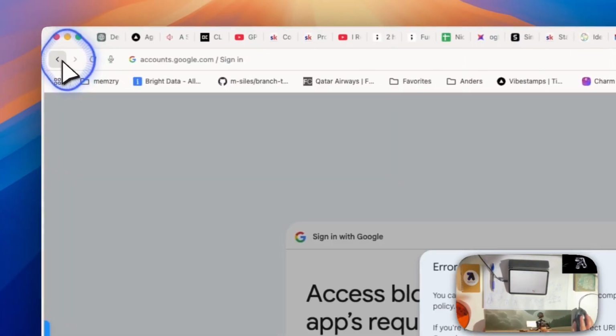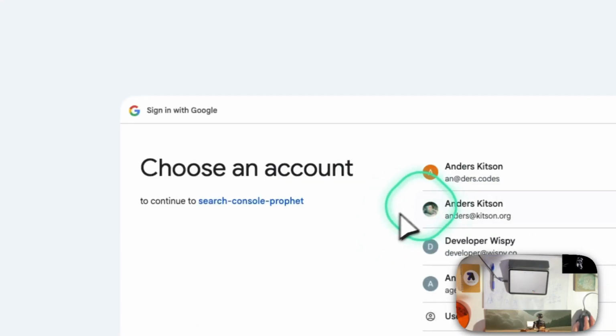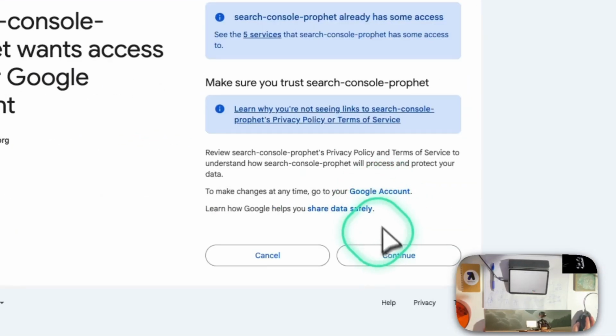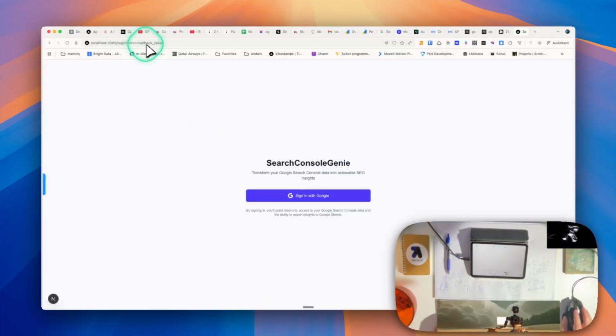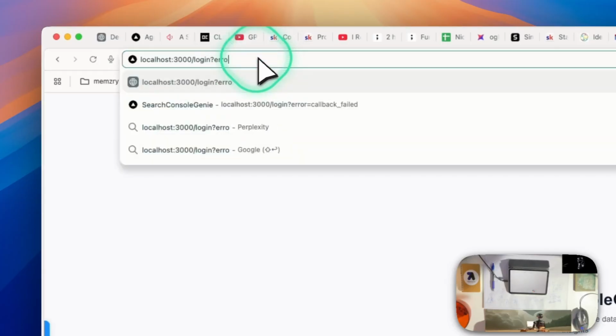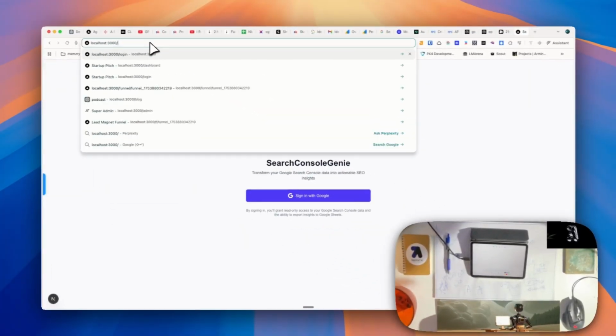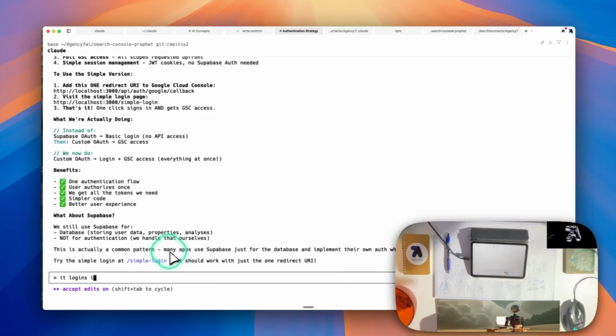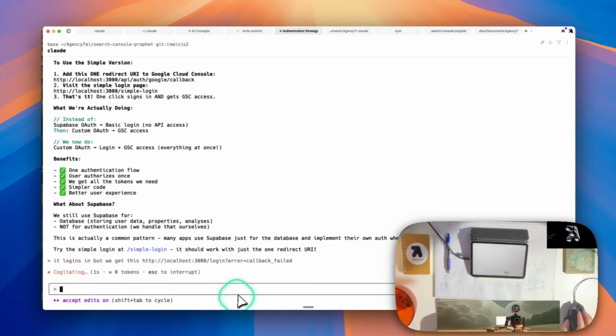Save, back, sign in, continue, okay, callback failed. Let's see, what if we just go to /dashboard, it logs in, but we get this. So we're getting pretty close.